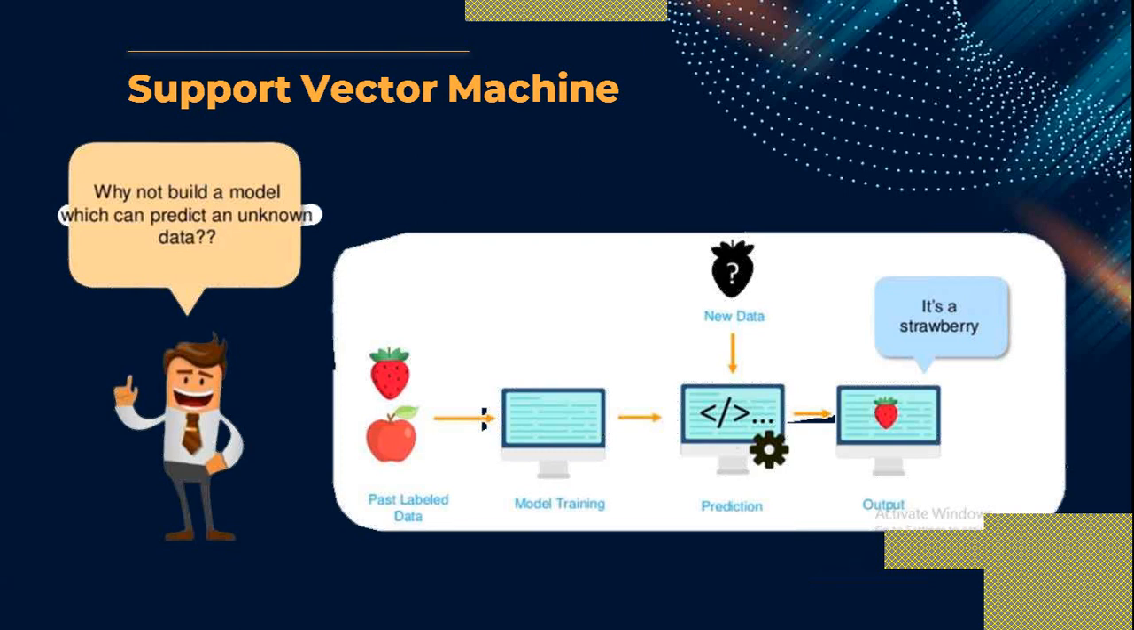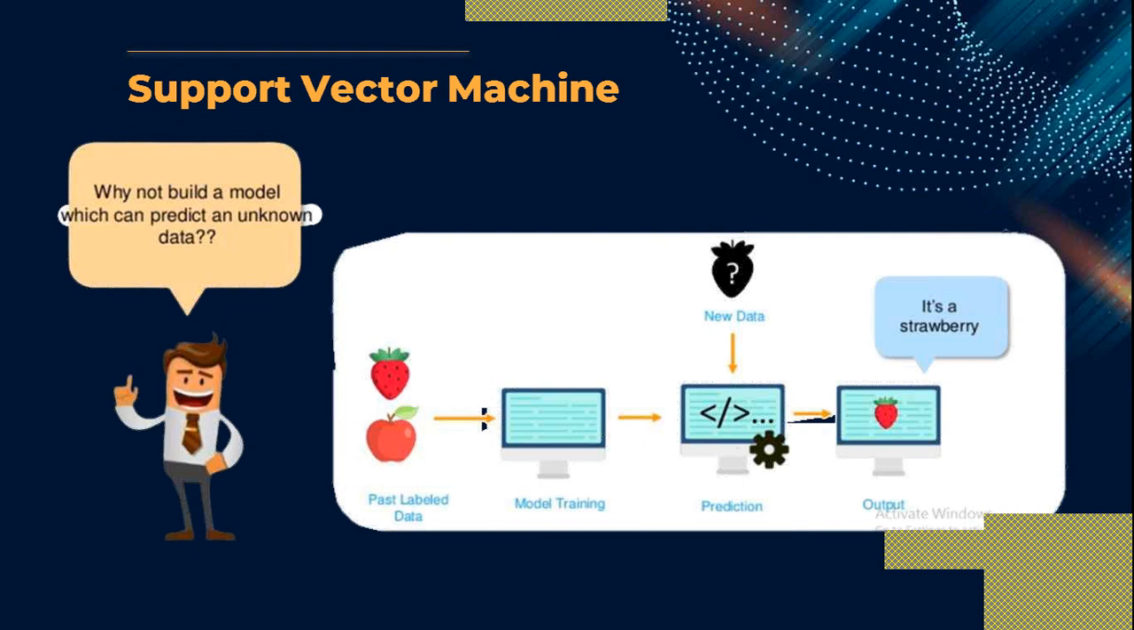So why not build a model which can predict unknown data? If you want to predict unknown data, what is the process? What is the life cycle of machine learning? Here we have some past labeled data. You can see there are two types of fruit, one is a strawberry and one is an apple. Even though the color of both fruits is the same, an apple is red and a strawberry is also red, obviously they have some different characteristics.